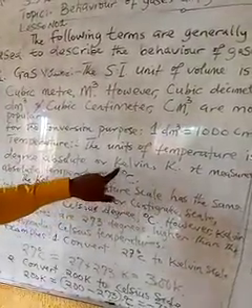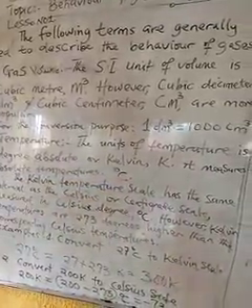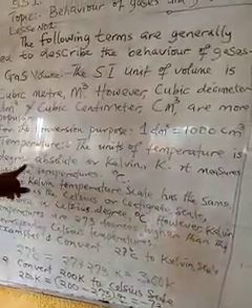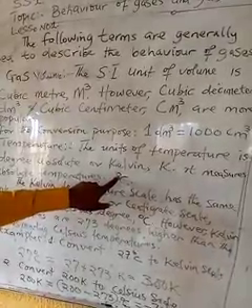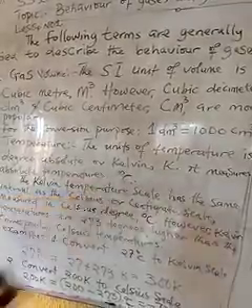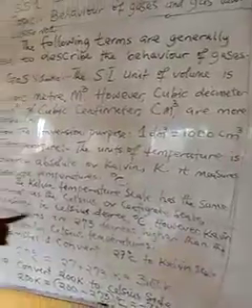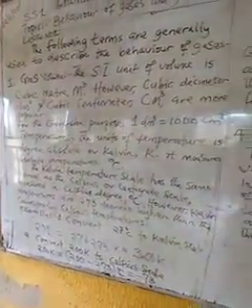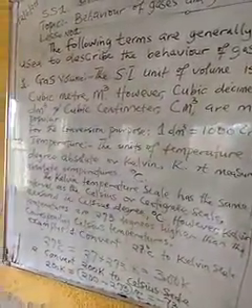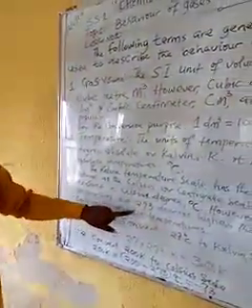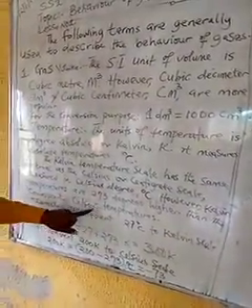And the symbol for Kelvin is K, and it measures absolute temperature. Likewise, the symbol for degree centigrade is this. As you can see, the sign of degree here, and the C is centigrade. So the Kelvin temperature scale has the same interval as the Celsius scale, measured in degree centigrade. However, Kelvin temperatures are 273 degrees higher than the corresponding Celsius temperatures.